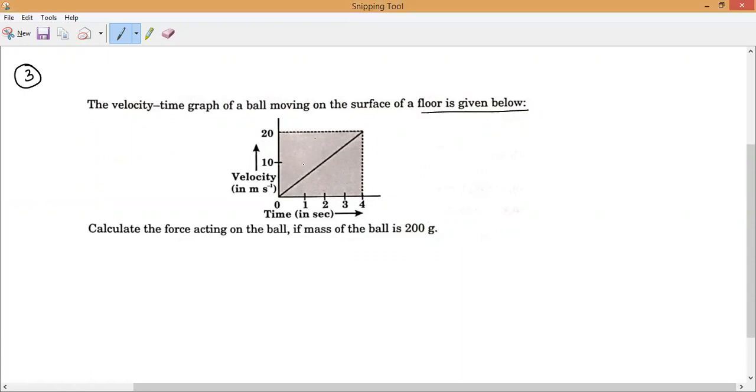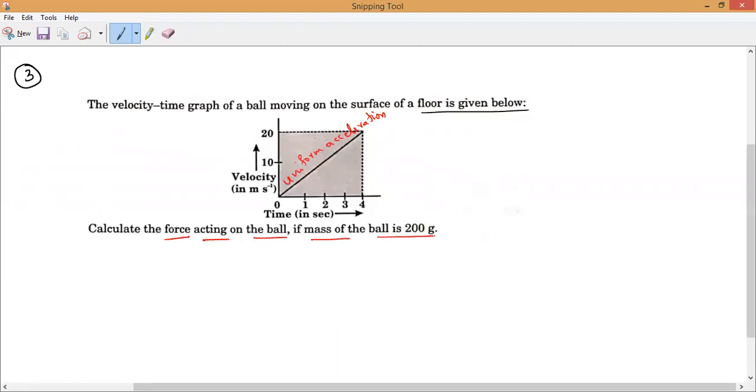This is the graph. By this graph, you can understand whether it is uniform acceleration or non-uniform acceleration. It is uniform acceleration. Now, calculate the force acting on the ball.